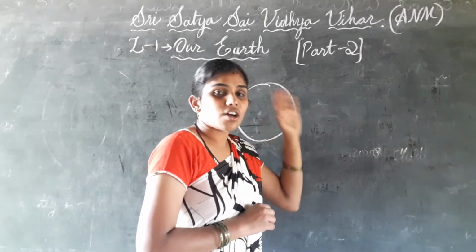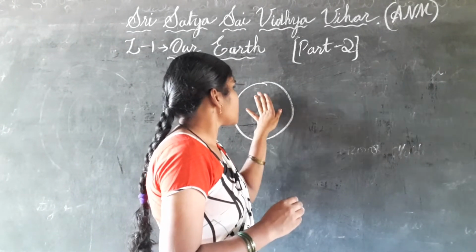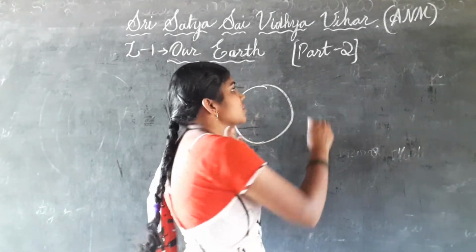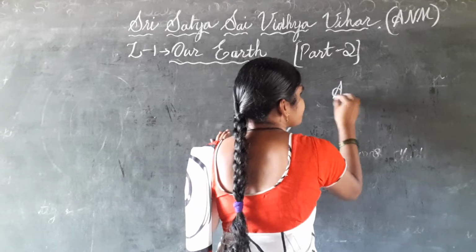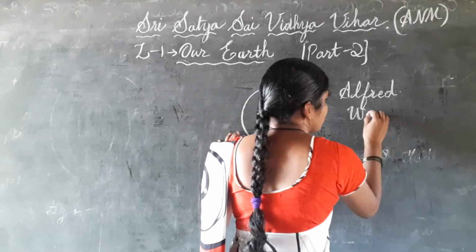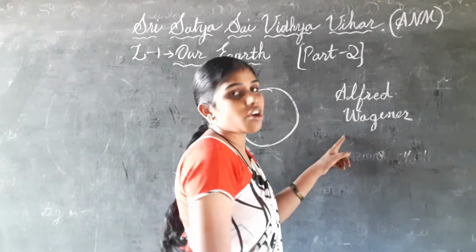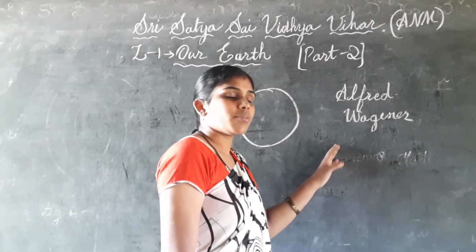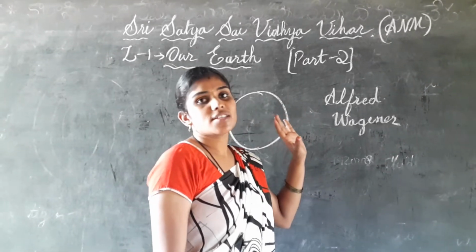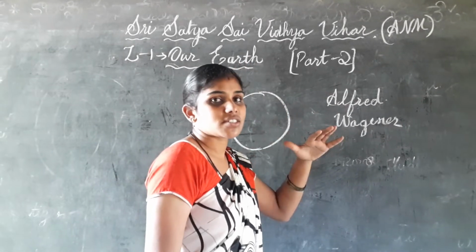After some years, the scientist known as Alfred Wegener, a geographer and meteorologist, explained about the Earth from the ancient days.